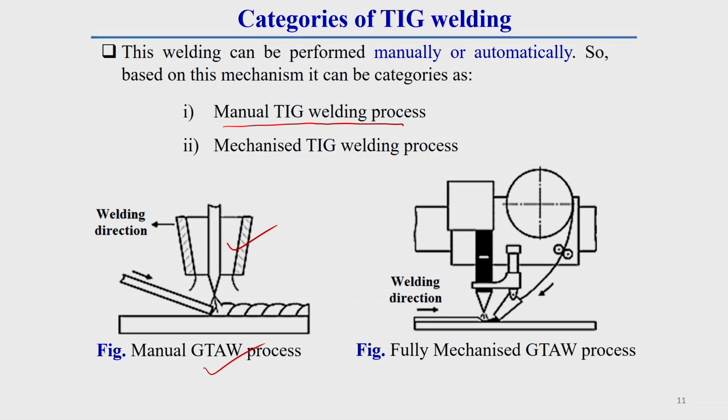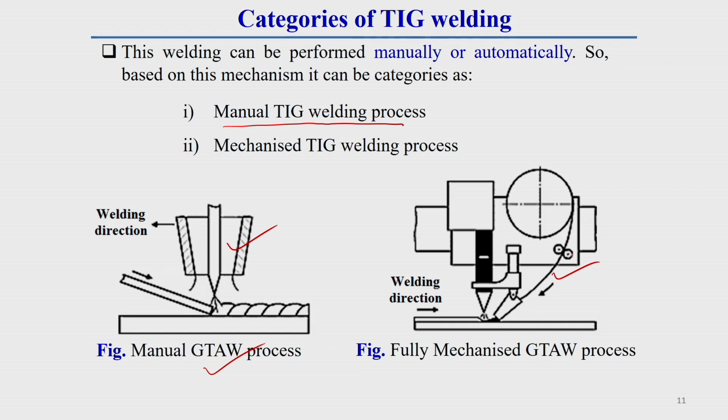And in case of the mechanized TIG welding process, the torch movement, that means the welding speed, is controlled by some mechanized system, as well as the filler wire. The filler wire is also controlled by some mechanized system.